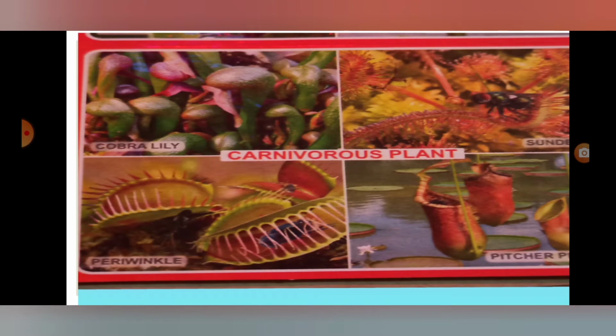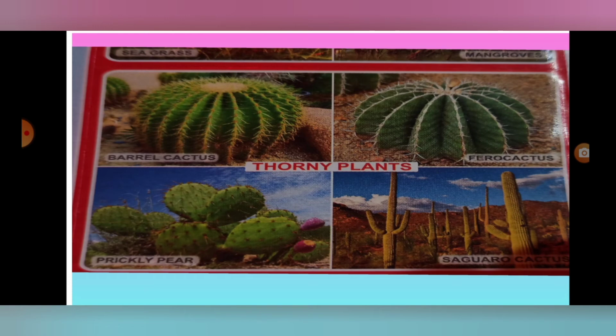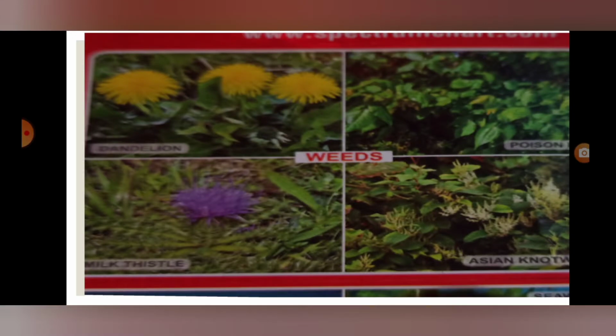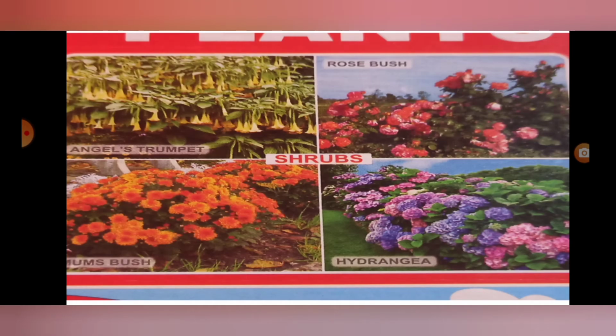Carnivorous plant. What is it? Carnivorous plant. What is it? Thorny plants. Thorny plants means cactus. What is it? Weeds. Shrubs.